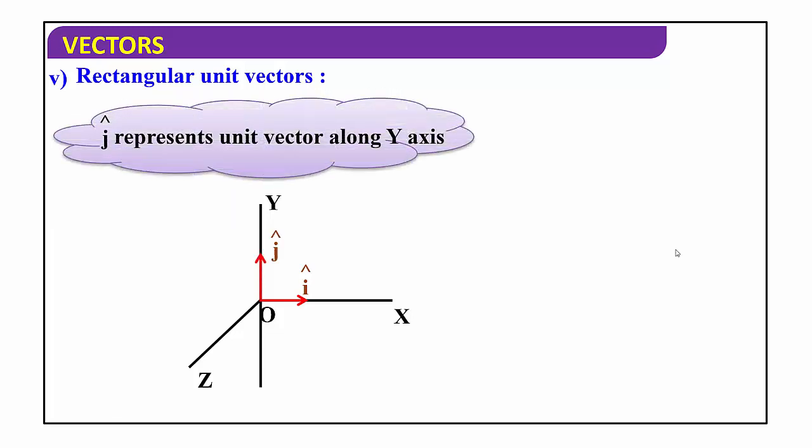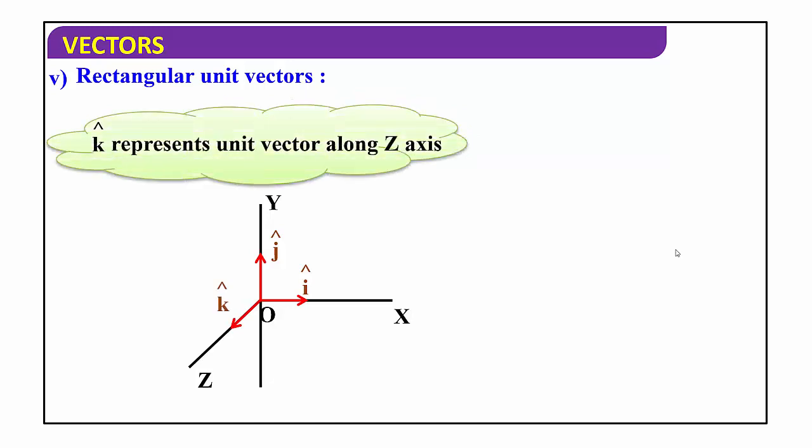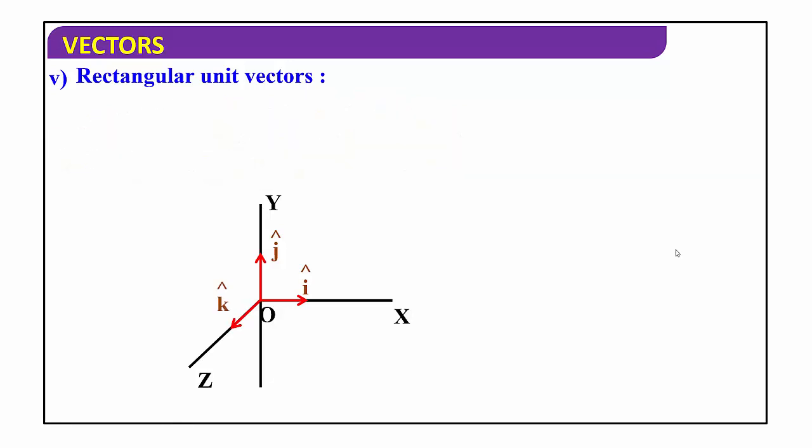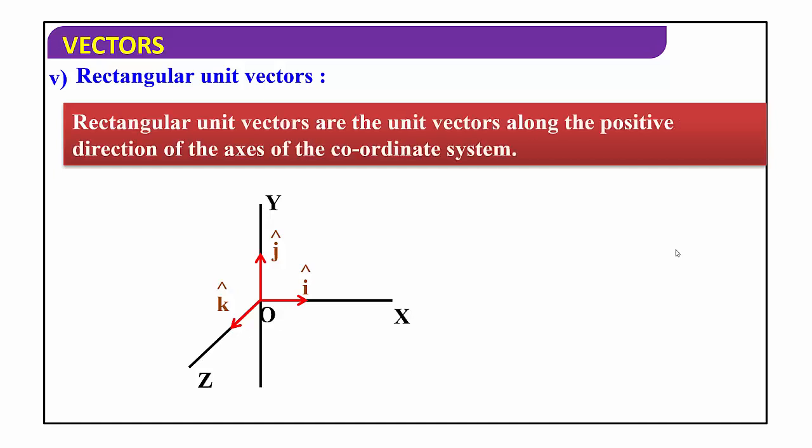Similarly, j cap represents unit vector along y-axis. Then k cap represents unit vector along z-axis. i cap, j cap and k cap are unit vectors along x-axis, y-axis and z-axis. Then, how to define rectangular unit vectors?